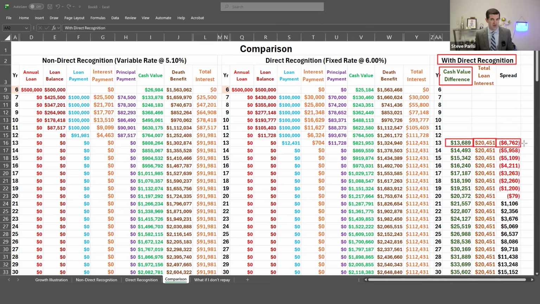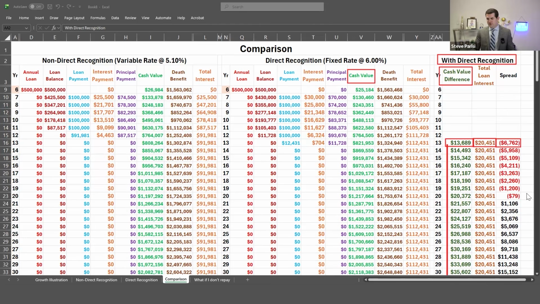But because you have more cash value, that cash value will compound over time. What happened? Well, the spread works out in your favor because you see more and more in cash value with a direct recognition option compared to the non-direct recognition option.